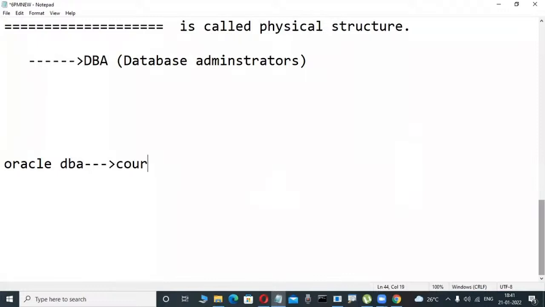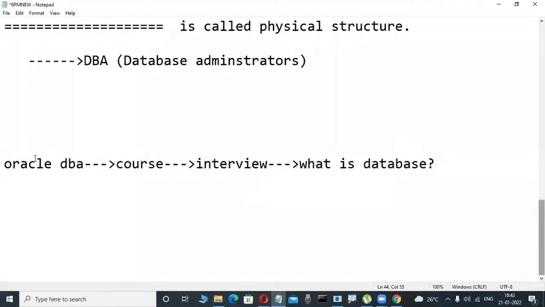Whenever I'm applying for an Oracle DBA job, I'm attending an interview. Observe here, roughly, my interviewer is asking me, Murali, what is database? They're asking, what is database?